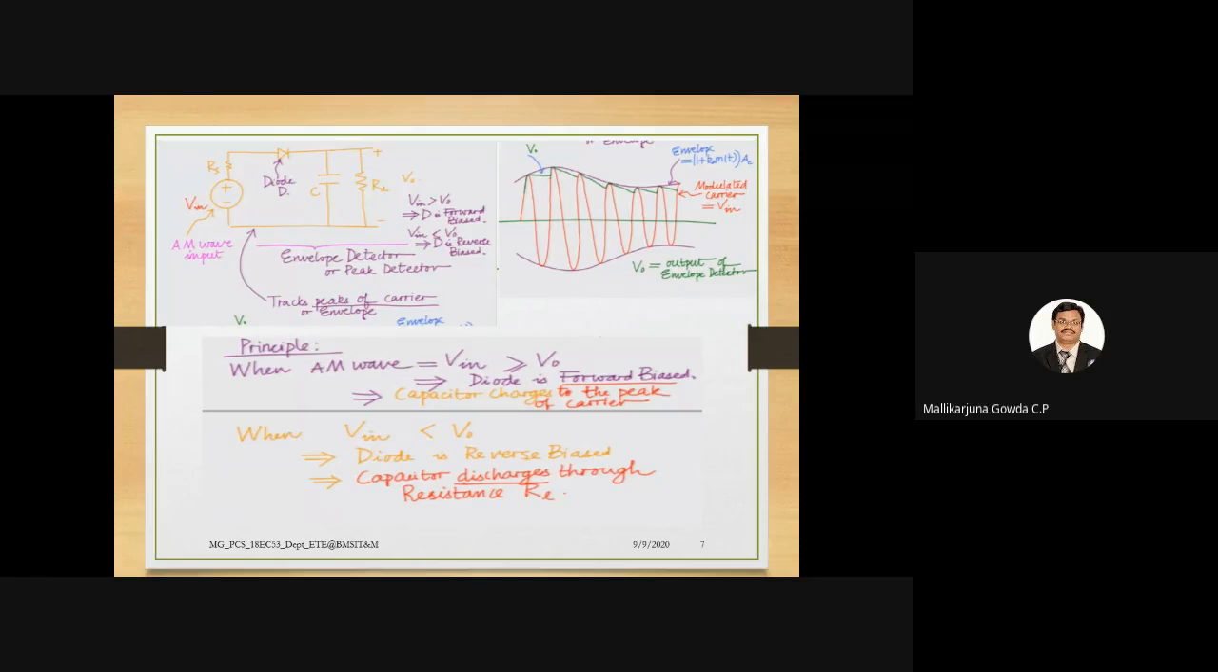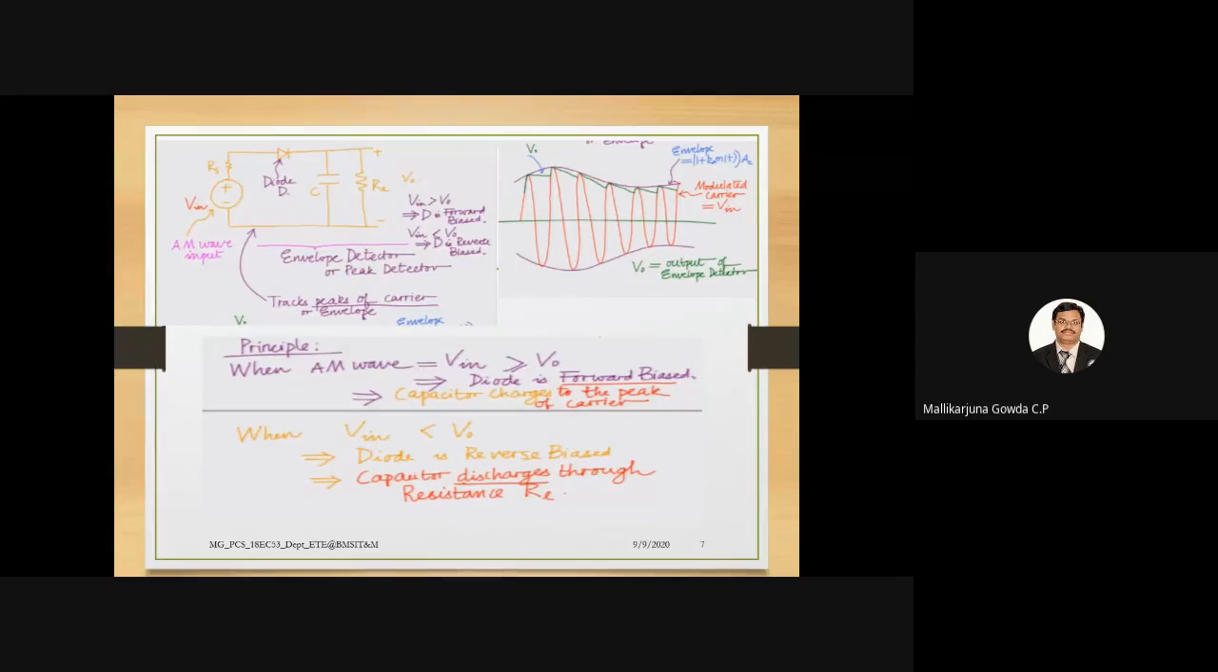So this is the circuit. I need not tell it again. See, I have written the detect condition, right? When V in is greater than V naught, where I have taken V naught as the output across the capacitor, the diode will be forward biased, right? When V in is less than V naught, then the diode will be reverse biased, right? So how does it track the peak of the carrier, or the envelope of the amplitude modulated signal?